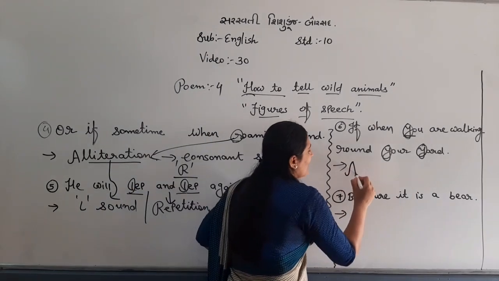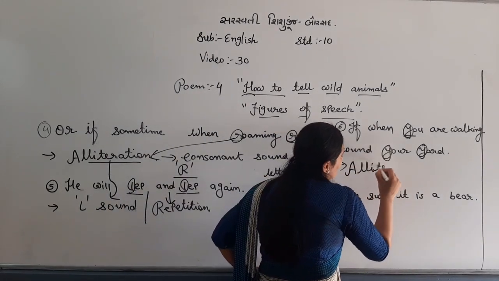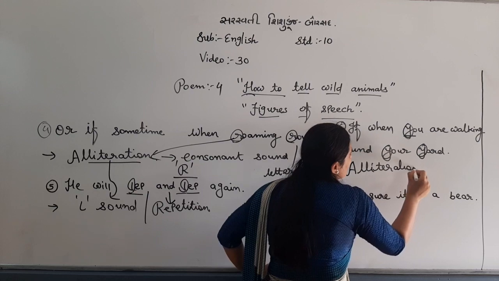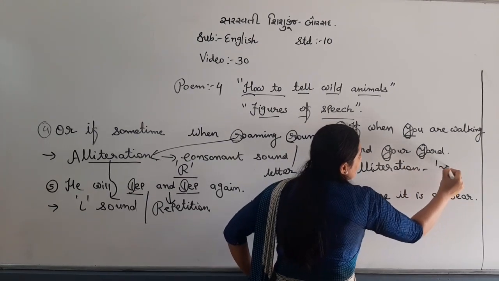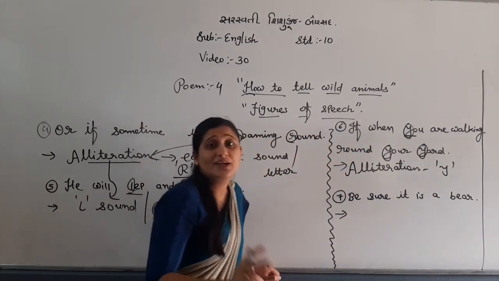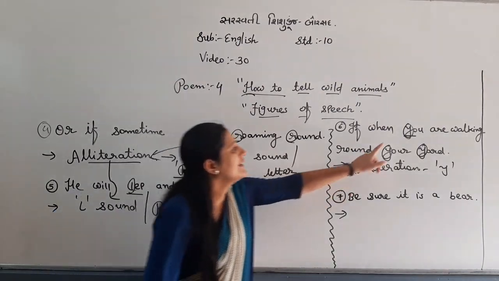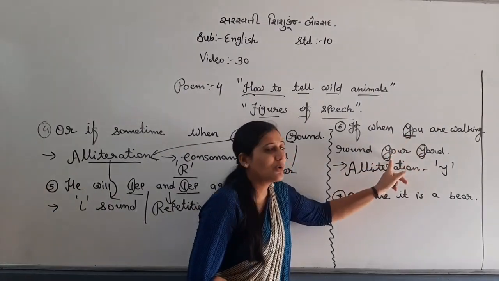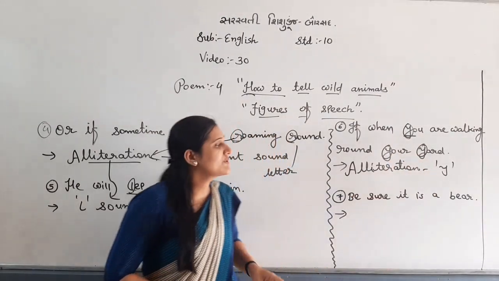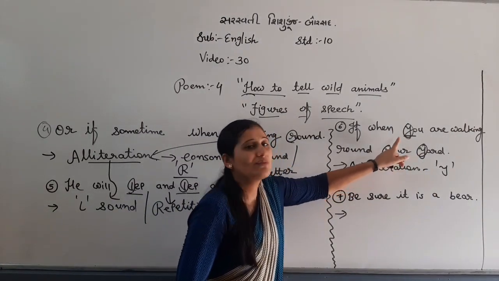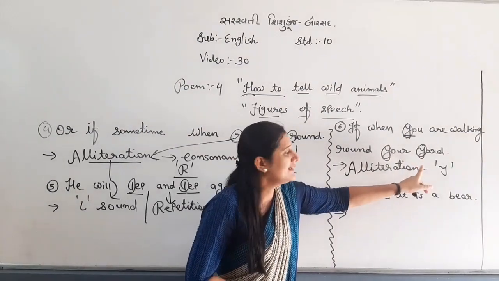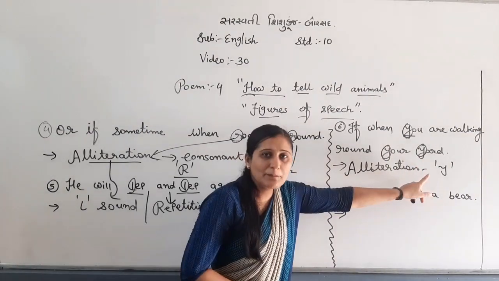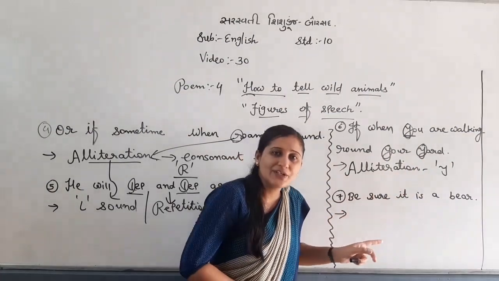So again we have alliteration. Which consonant sound is repeated thrice, not twice, thrice? You, your, yard. So which consonant letter is repeated thrice? Y, right? That's why we have alliteration.